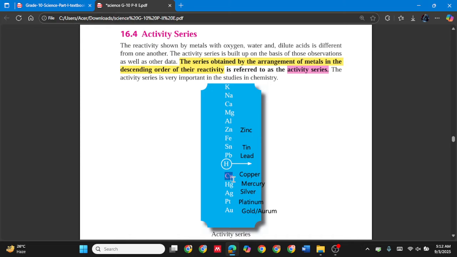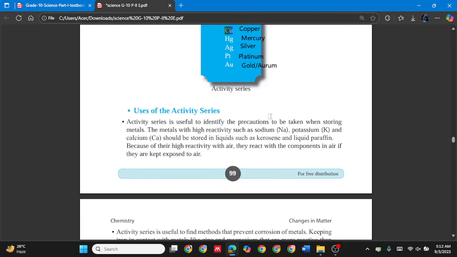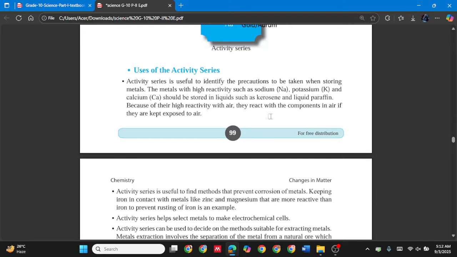The series obtained by the arrangement of metals in the descending order of their reactivity is referred to as the activity series. So here the descending order means the more reactive ones are above and the less reactive ones are below, as in the case of zinc and copper we previously talked about.